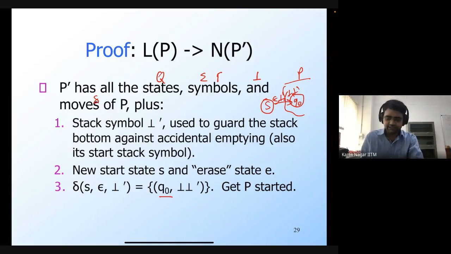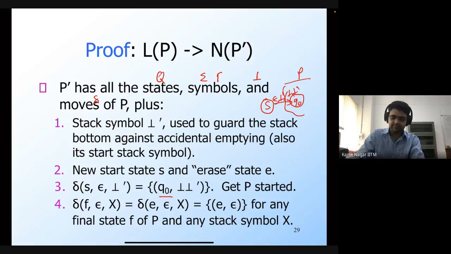And from the final state, right, of P, we are going to add a transition to this erase state. So this is an extra move that we have added in P prime. Right? So if we are in the final state F, then there is an epsilon transition, irrespective of whatever is there on the stack. Okay, and so this epsilon transition is going to move us to an erase state E. Okay?